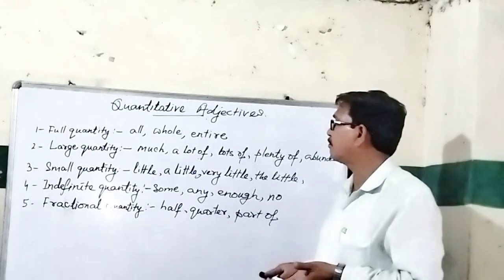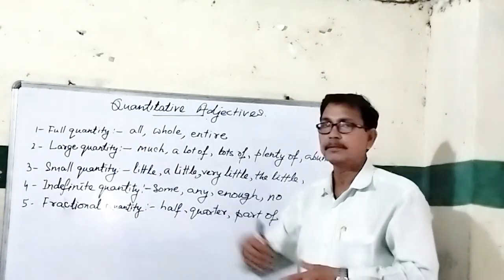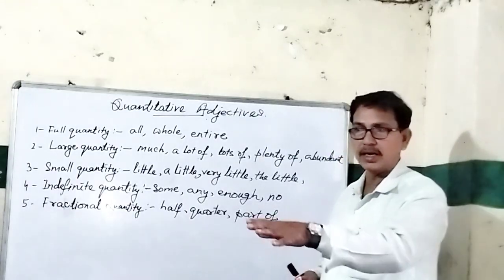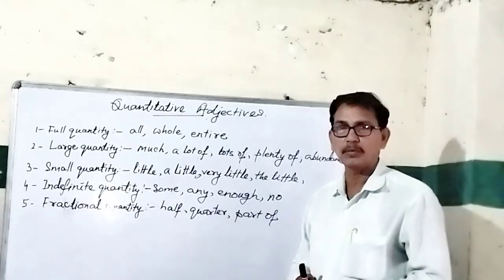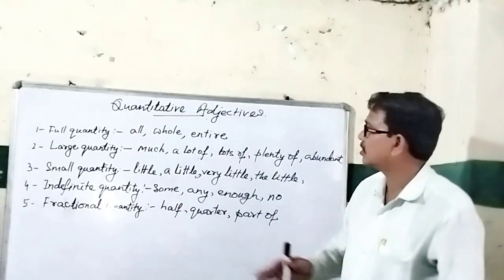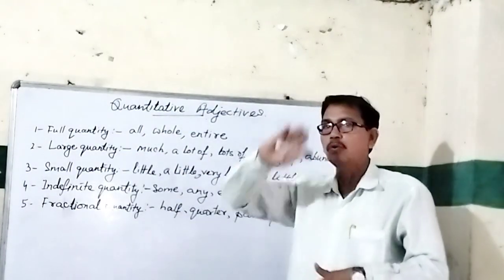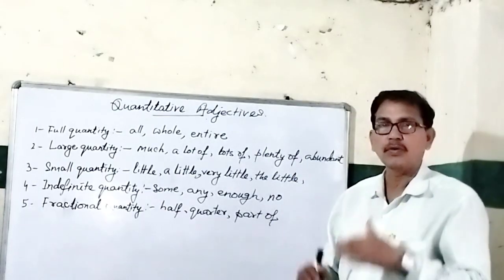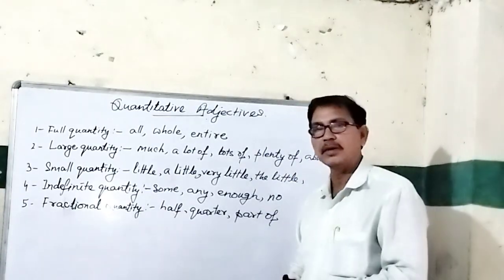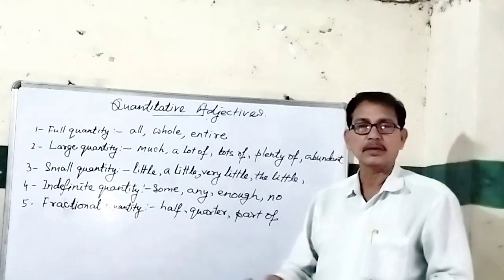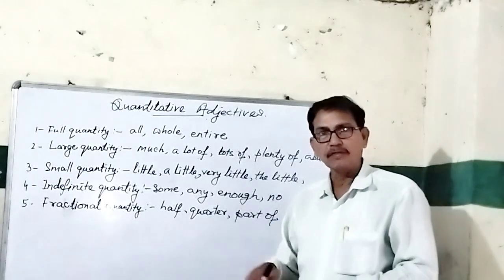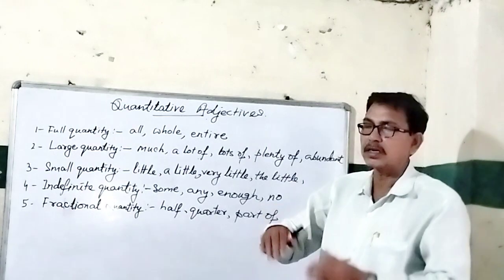If I want to say full quantity, for example, all. Have you taken all the water? Have you drunk all the water from this water bottle? So this is the use of all. Whole means the complete, full quantity. For example, there is one apple, you can say, do you want to eat the whole apple or will you give me half of that? The whole water means the complete water.